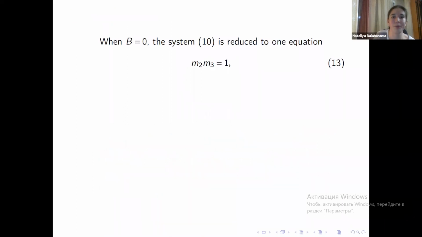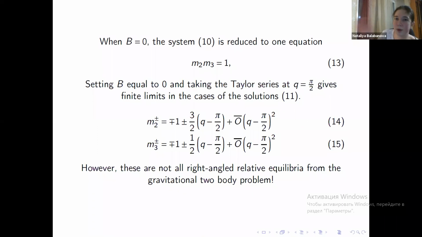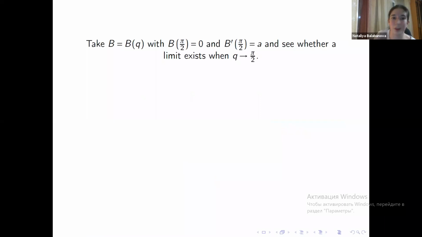From our problem, when b is equal to 0, our whole system of equations is reduced to one single equation, m2 m3 is equal to 1. Setting b equal to 0 and taking the Taylor series of explicit formulae for type 1 relative equilibria gives us these two expressions, which obviously multiply to 1. So there are some instances of right-angled relative equilibria. However, obviously these are not all. So where did the rest come from?